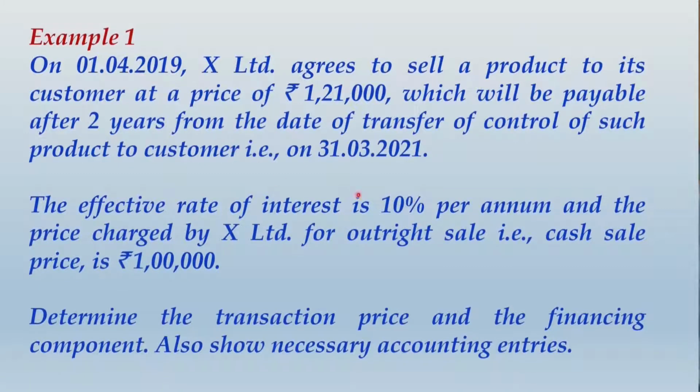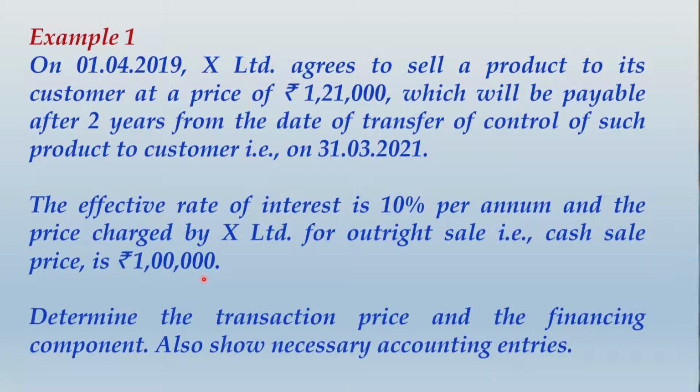And it is already given that the effective interest rate is 10% per annum. If we try to verify, 1 lakh is the amount due from the customer at the point of sale. For 1 year, the interest at 10% accumulated with this outstanding will be 1 lakh plus 10%, that is 1,10,000, and in the next year it will be 10% charged on 1,10,000.